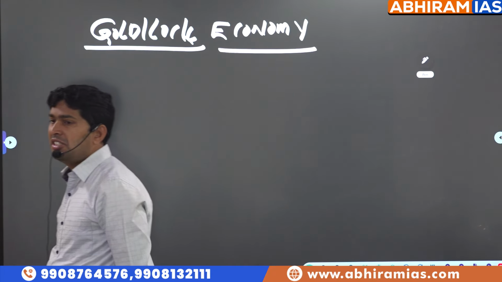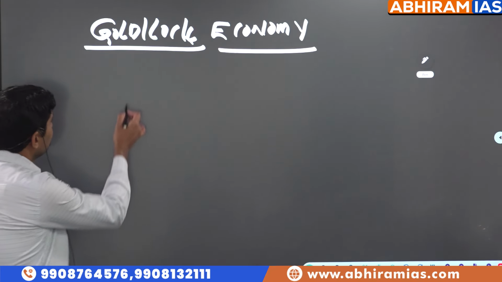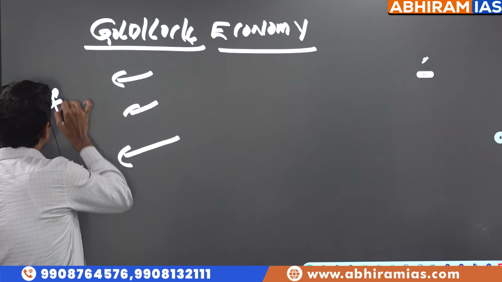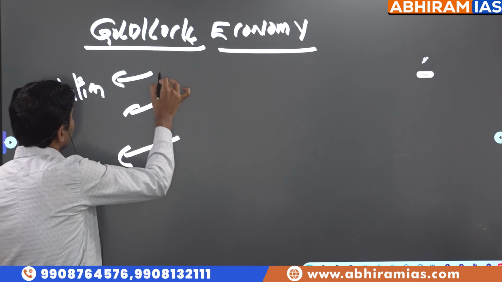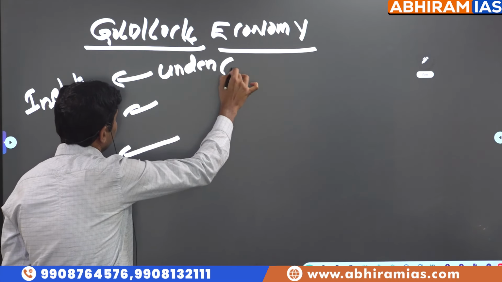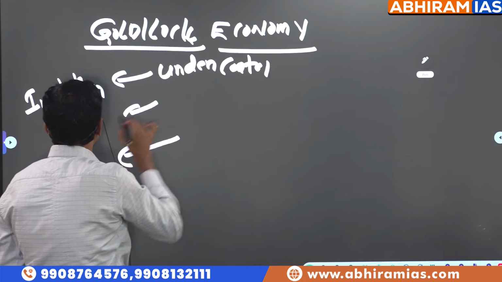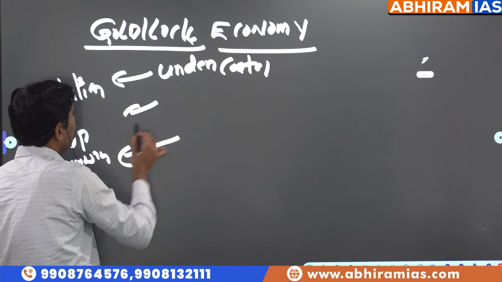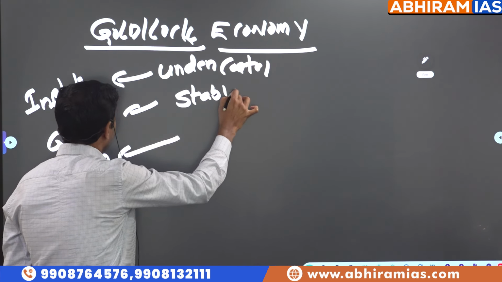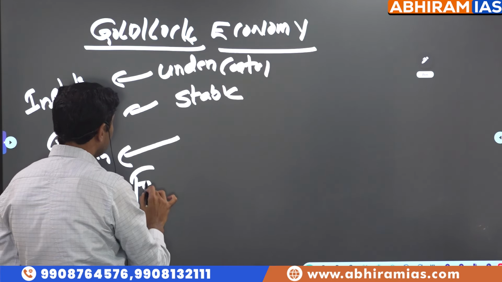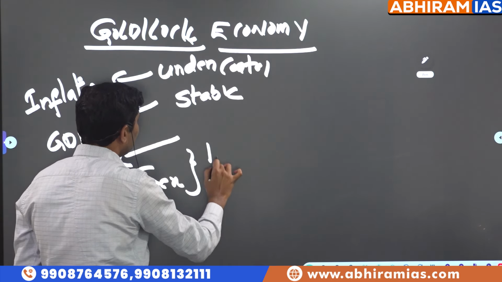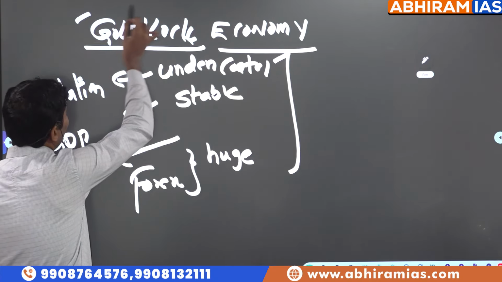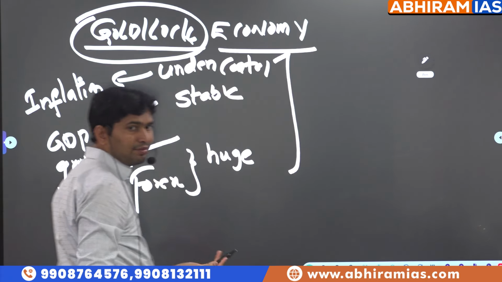It is an ideal situation where in the economy, inflation is under control, GDP growth rate is relatively stable, and huge forex reserves are available for external trade. So Goldilocks is an ideal situation in which